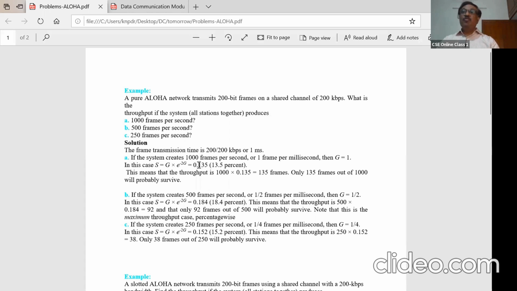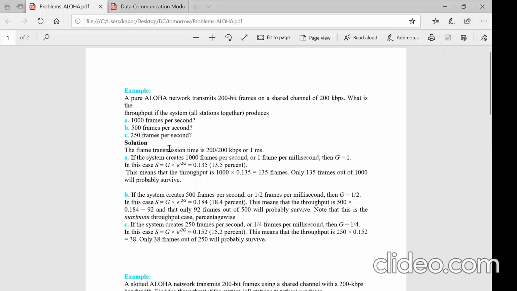The G value formula, if you want, you can note it down, is G equals transmission time divided by time taken for one frame by the device. Understand? G is transmission time divided by time taken for one frame by the device. Now, the frame transmission time is common, whatever may be the number of frames sent by the devices or stations, because the speed is the same.